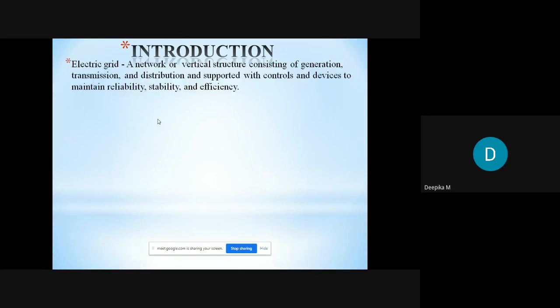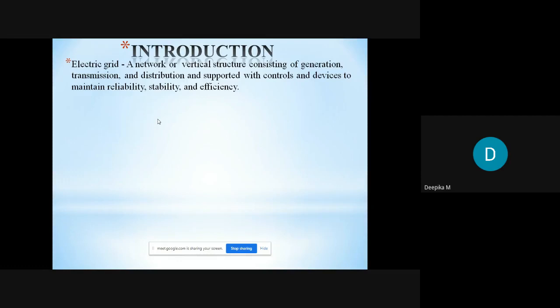Here you can observe the first part is the introduction. First let us study what an electrical grid is. An electrical grid is nothing but a network or a vertical structure which consists of generation, transmission and distribution, supported with controls and devices to maintain reliability, stability and efficiency. So this is actually called a grid. Grid means a vertical structure, from the generating end to the distribution end, the parts which come in a power system, which we call a grid.